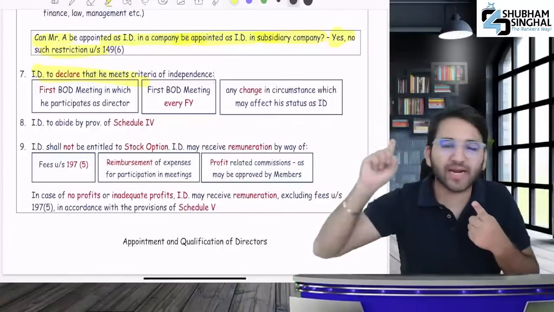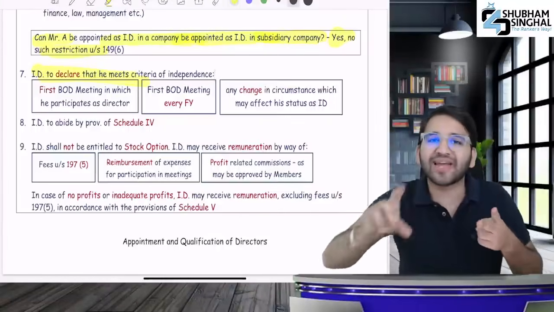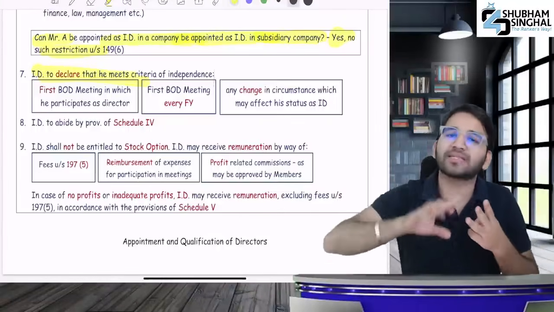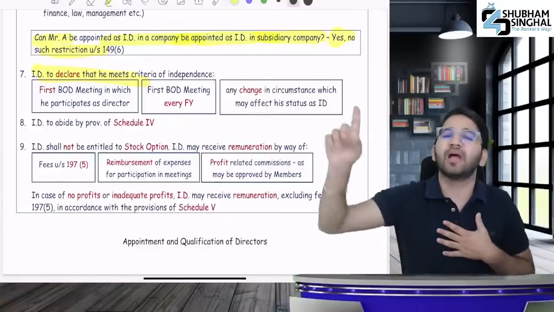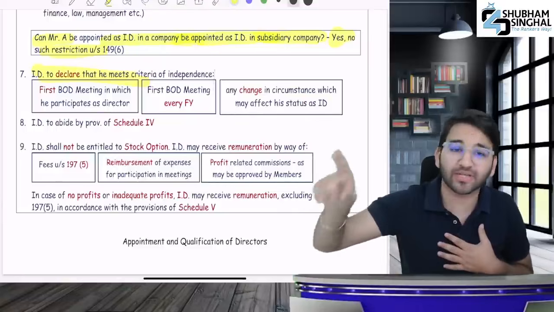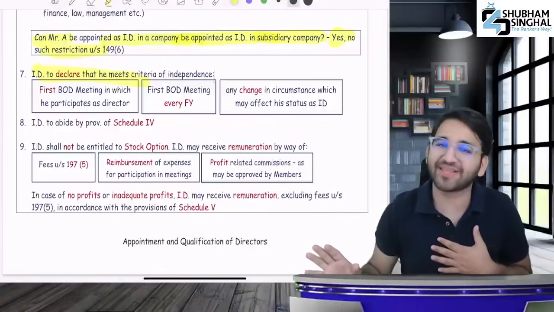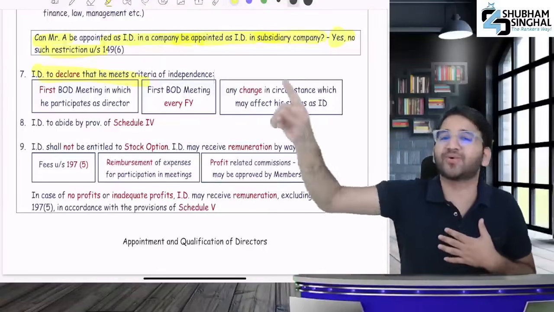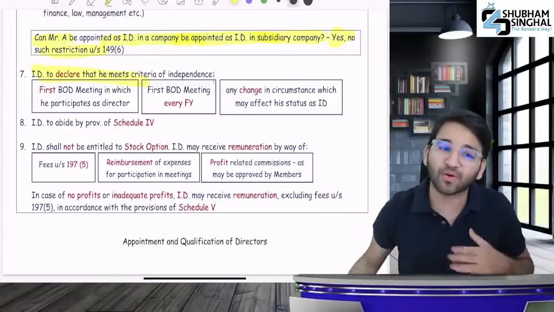First, while attending the board meeting for the first time. Second, in the first board meeting of every financial year. And third, whenever there is a change in circumstances that could affect your independent status, at that time you should give a declaration.